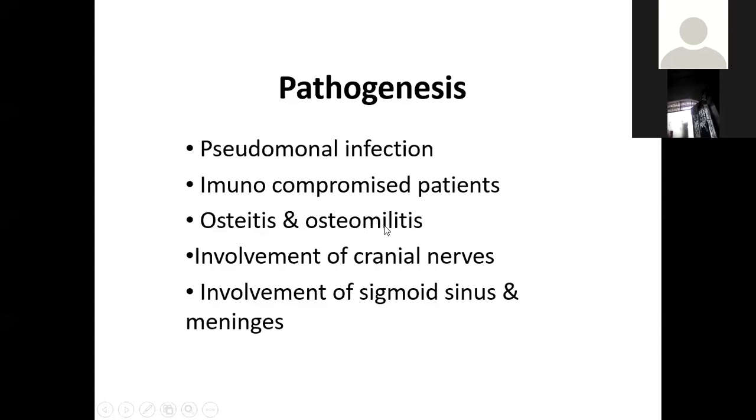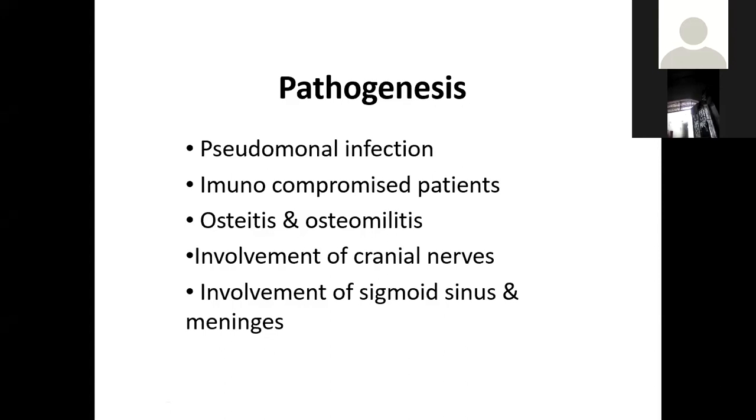Whenever there is osteomyelitis, the bone becomes weak, and this weakened bone will cause involvement of the different cranial nerves. Now, which cranial nerves are those? If it involves the stylomastoid foramen, you know that the stylomastoid foramen is very near to the external auditory canal. So the first foramen to be involved is the stylomastoid foramen. What comes out of the stylomastoid foramen? Which nerve comes out? Facial nerve. So when the stylomastoid foramen is involved, it will cause facial nerve paralysis.